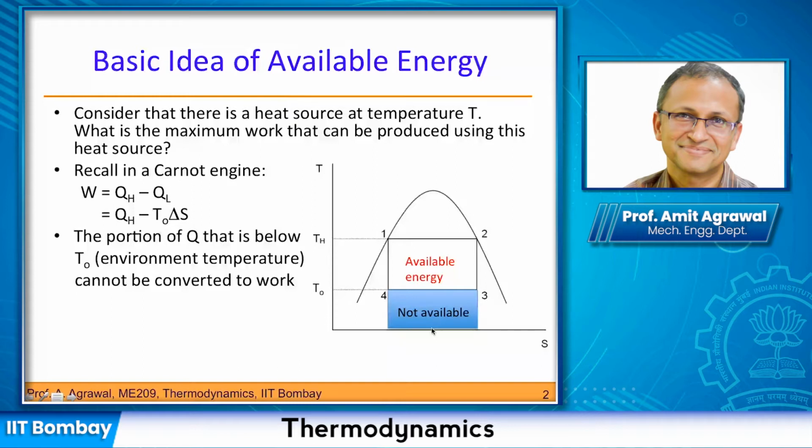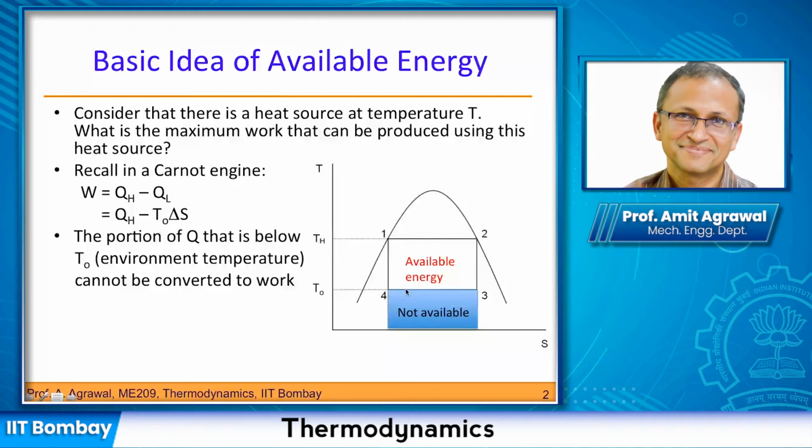So what is getting introduced here is the idea of environmental temperature. We are going to operate a Carnot engine where, let us say, the heat source is at 1000 degrees Celsius. Between 1000 degrees Celsius and my room temperature or environment temperature, let us say 25 degrees Celsius, I can only avail energy till 25 degrees Celsius.